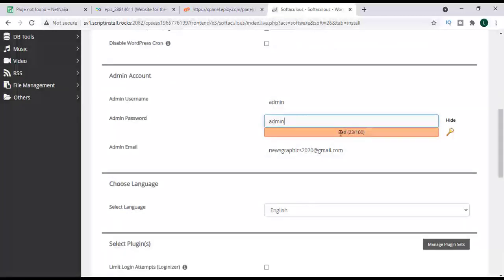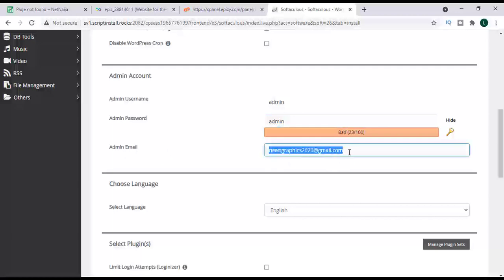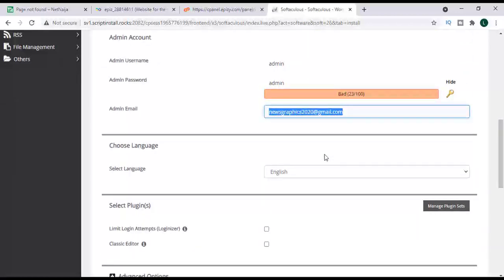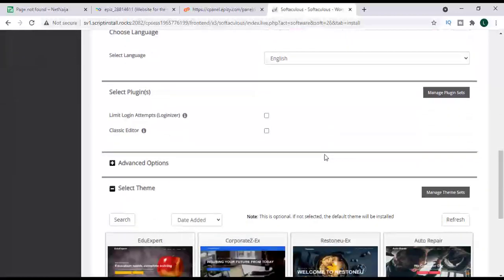So having created the username and password, I will enter the admin email, which you can see. This is the email. You can create any type of email here. Now you proceed to the next stage.